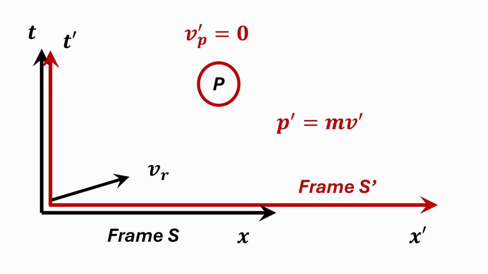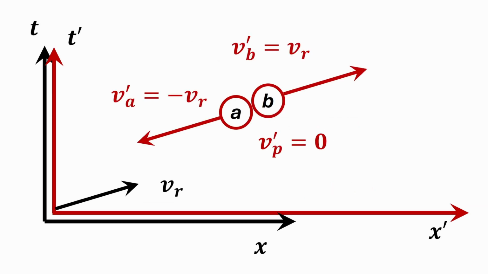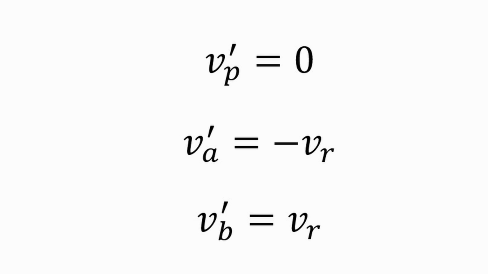Imagine two inertial frames. The first, S, is based on x and t coordinates, and the other, S', is based on x' and t' coordinates. The frame S' is moving in relation to frame S with a velocity vr. Consider a particle p at rest on frame x' t'. At a time of 0, the particle p splits into two smaller particles A and B. An observer using S' as his proper frame measures the velocity of the split particles as -vr and vr respectively. What we know from the statement is,